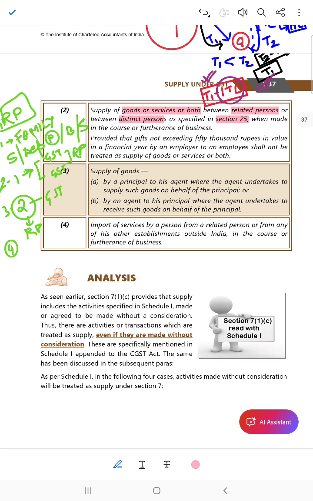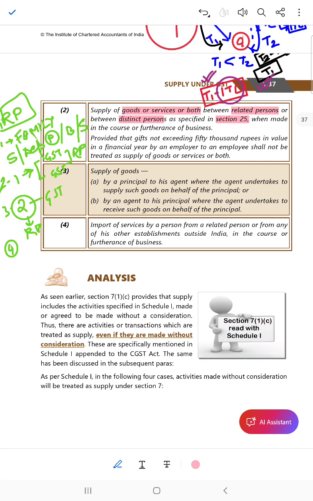Why distinct persons? Because distinct persons means what? They both are two different identities. So as and when the GSTN is new or another GSTN is there, they are two different individuals. They are not the same, even though the underlying PAN and Aadhaar are the same.